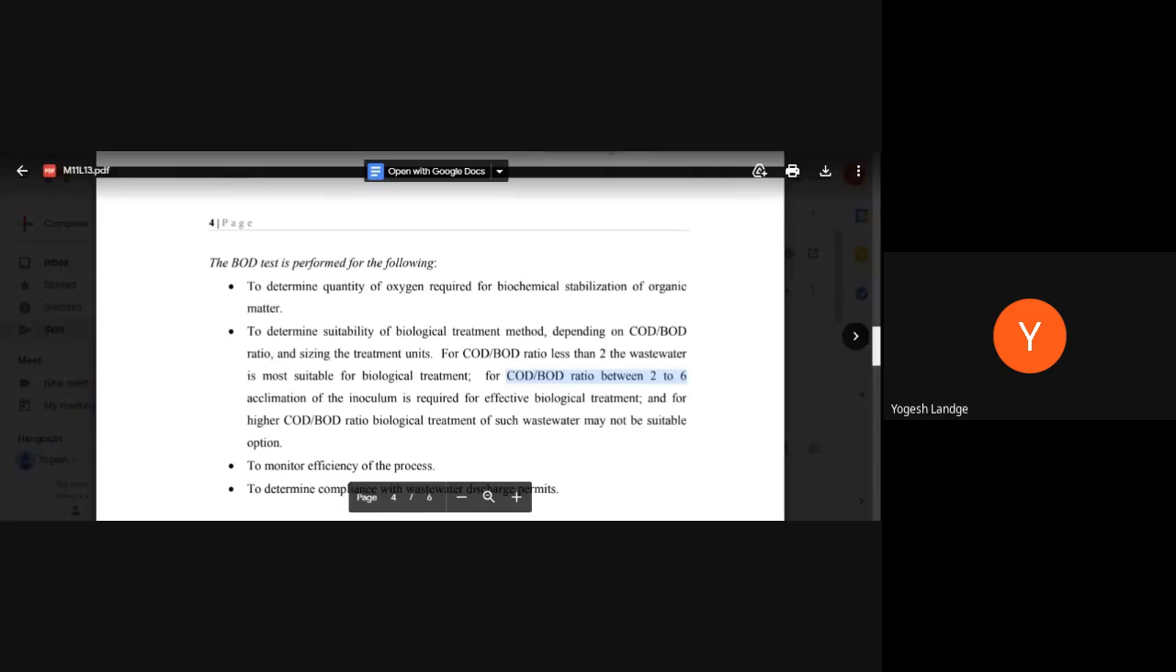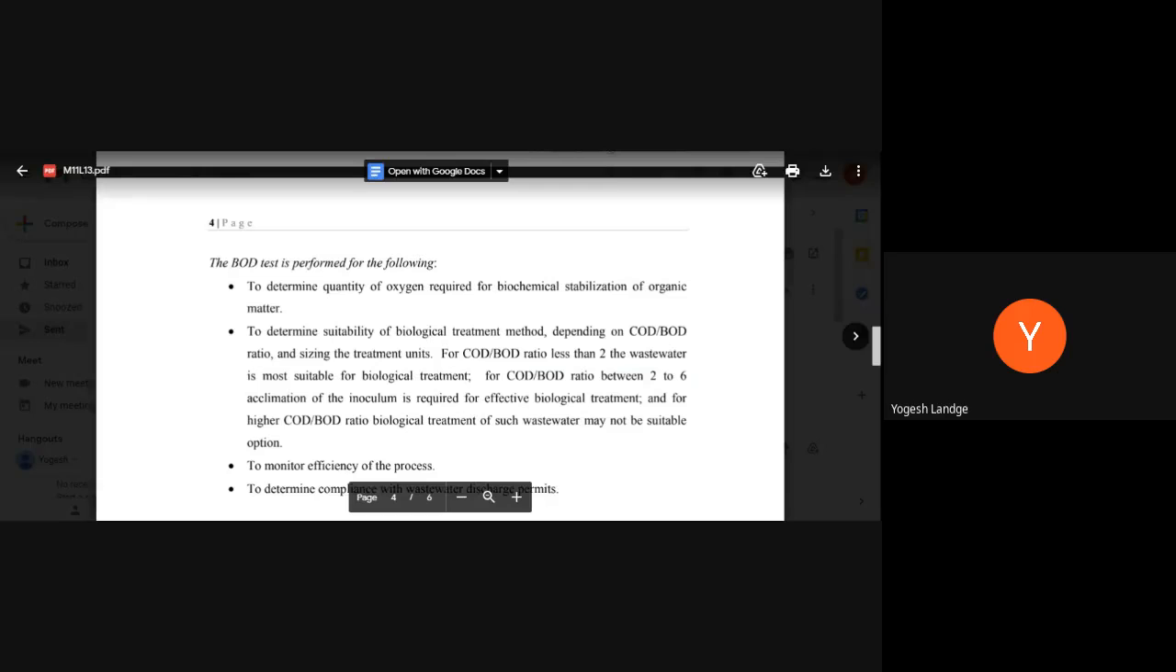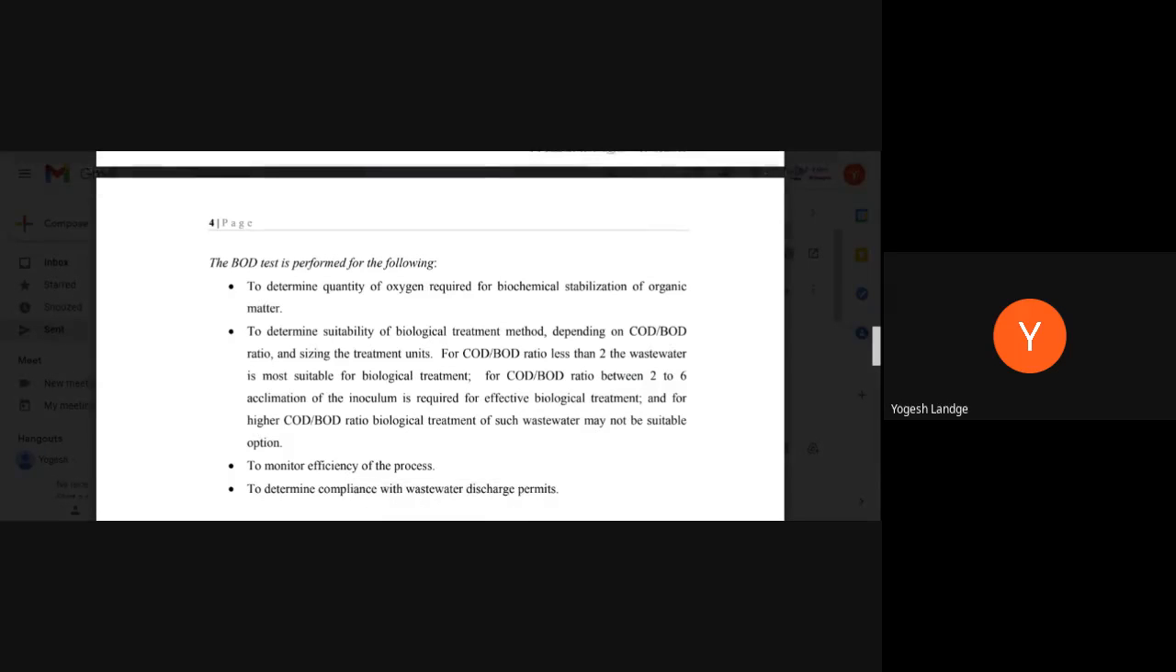And if the COD to BOD ratio is greater than 6, in that case we skip the biological treatment, and we need to use another suitable treatment for it. I can use some chemical treatments or some additional technology, the process I have to use, for treating that.